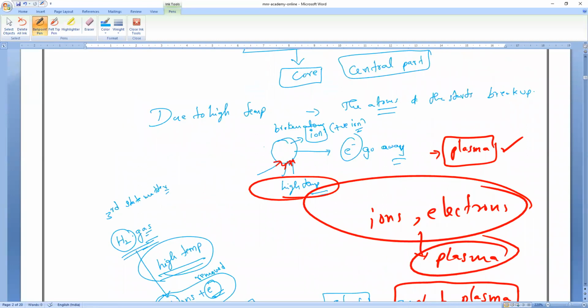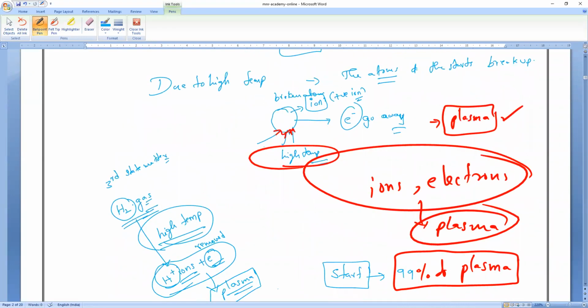The core of the sun is made up of plasma. The central part of the sun is made up of plasma.